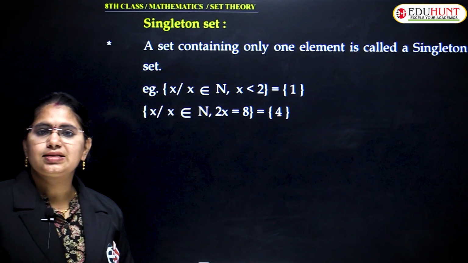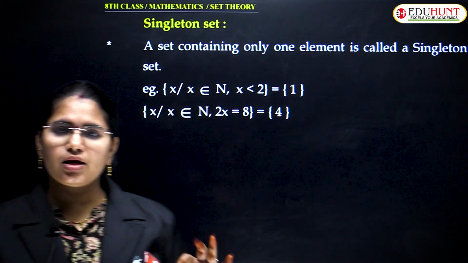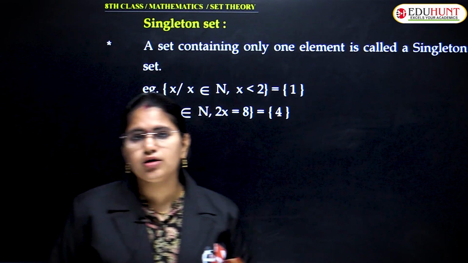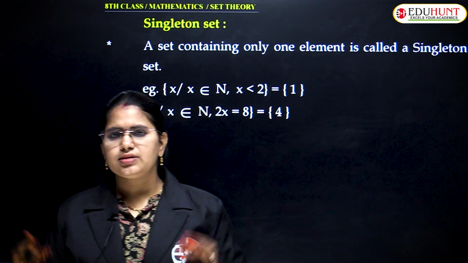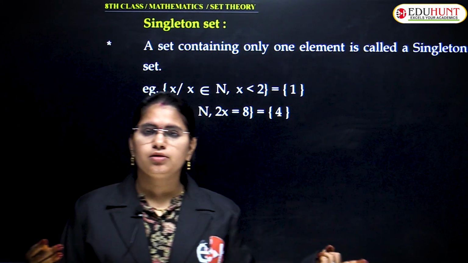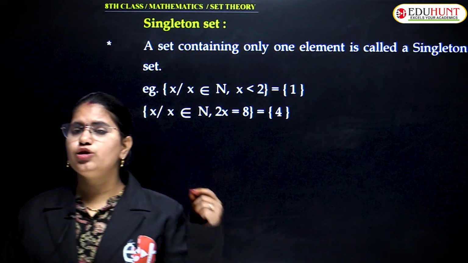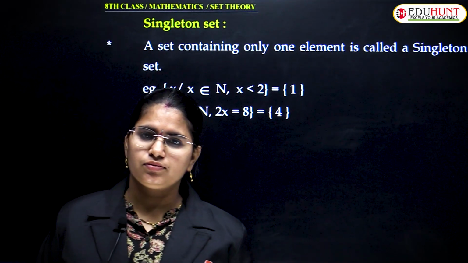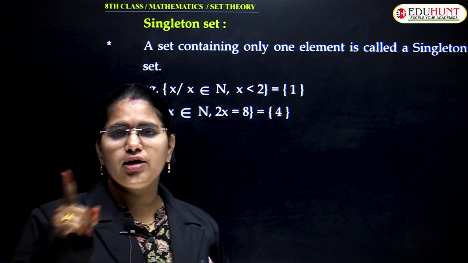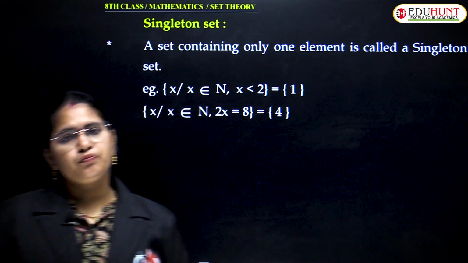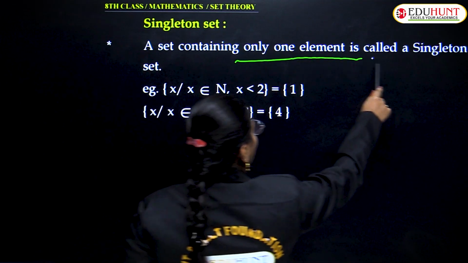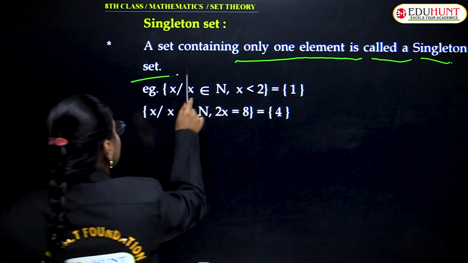Next one is singleton set. What is the next type of set you are going to learn here? Singleton set. Single means you'll find only one common element, right? Single, you will have at most one, not more than one. If you have only one common element, then you can call it a singleton set.